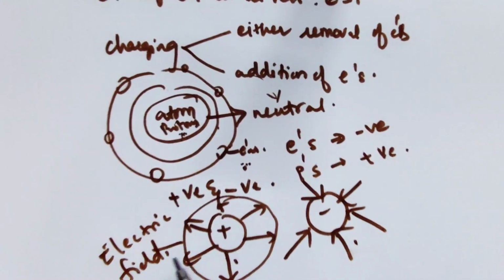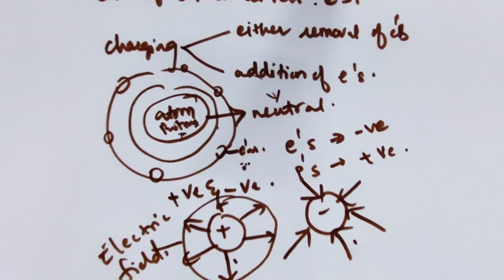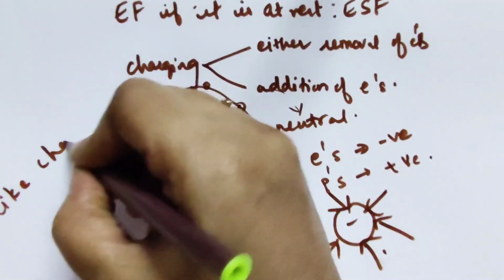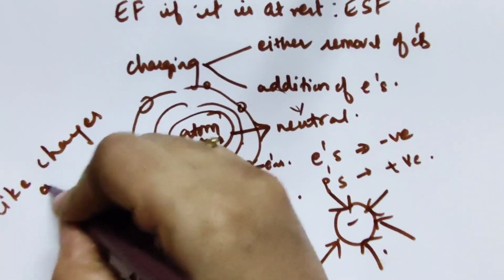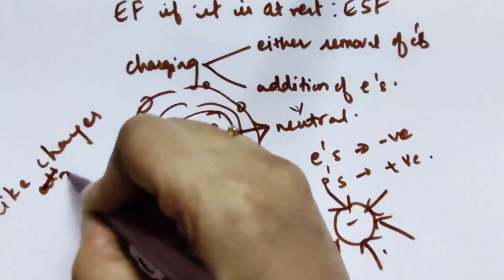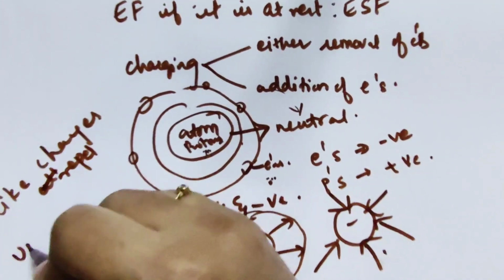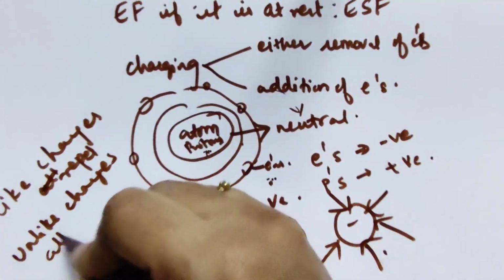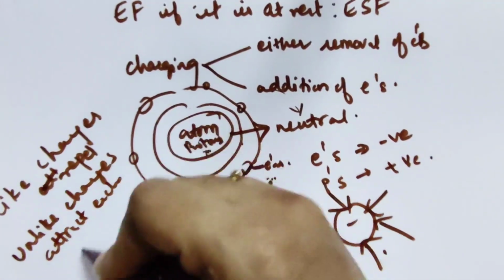We already know that like charges repel each other and unlike charges attract each other. This is the main concept in electricity.